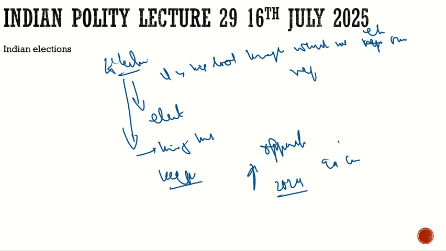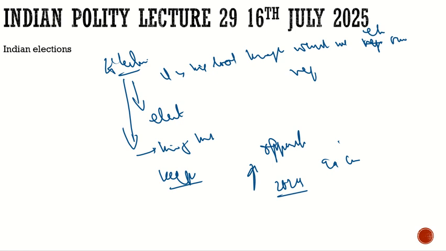And also, when the government is running in their term, we elect the opposition for them, who will keep them in check. So this is the simplest way we can define the elections. In the simplest way, it is a tool through which we elect our representatives.